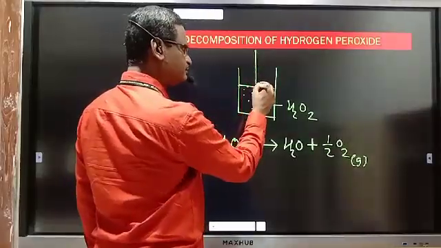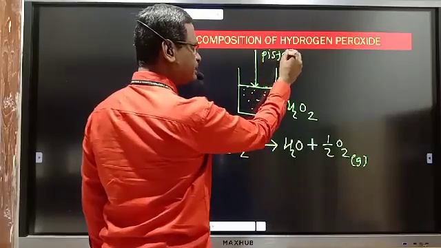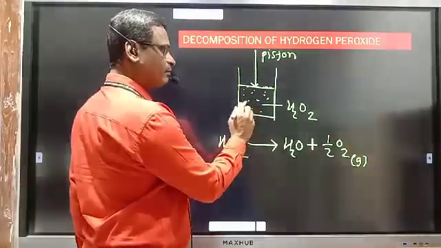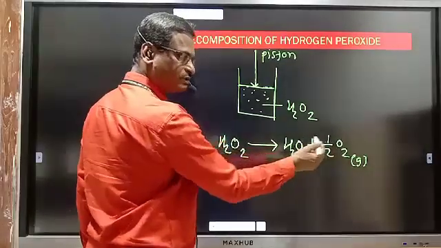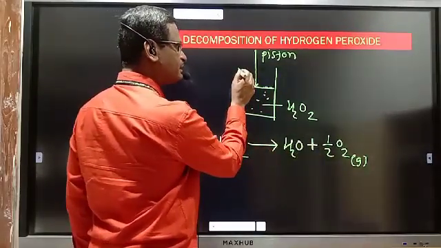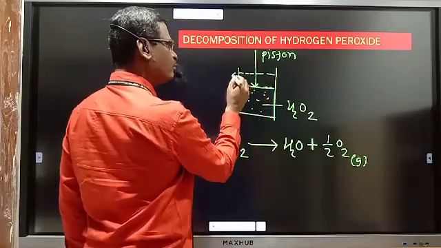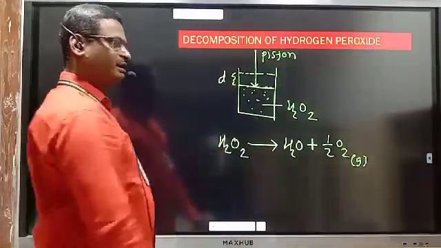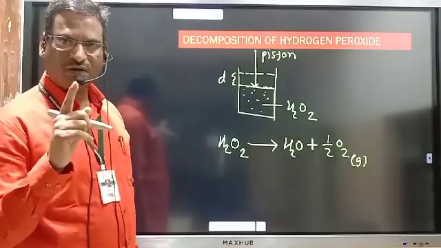At the start, here is a piston. The piston is present up to this level before the reaction. But after the reaction, whenever H2O2 is converted to oxygen gas and H2O, the volume of oxygen gas goes over here and the piston moves through this distance d. Can you tell me, is this a process of expansion or compression?